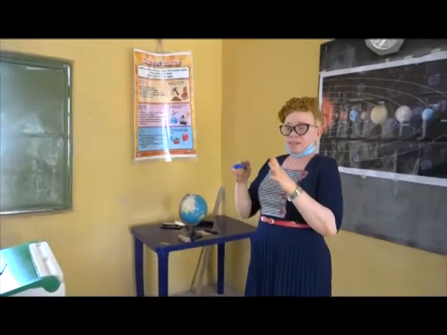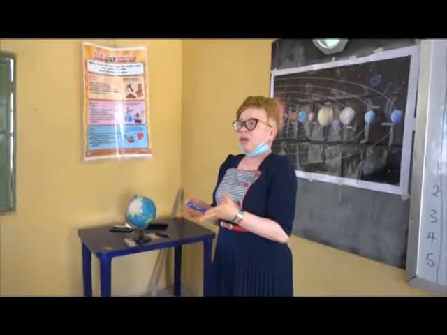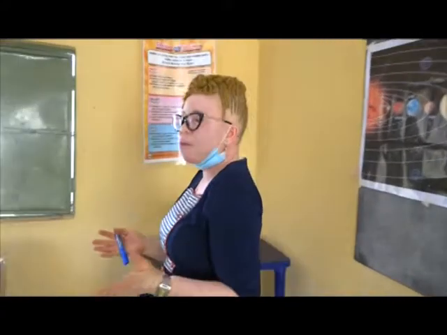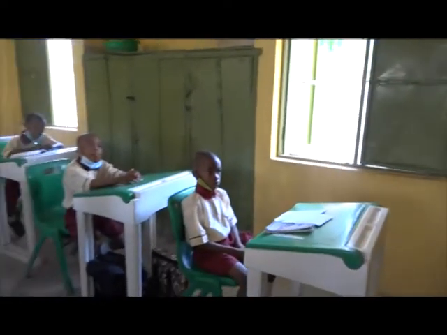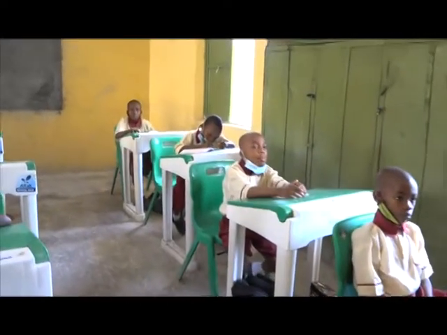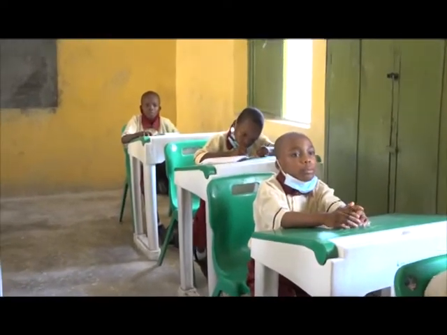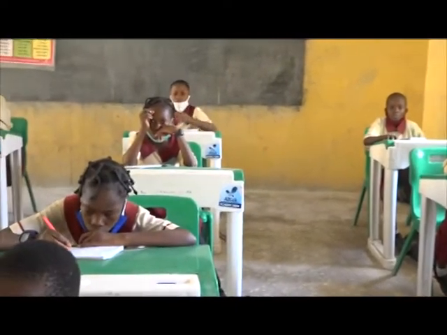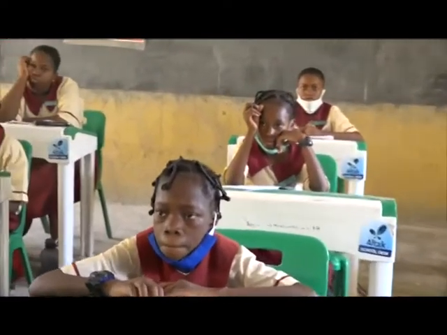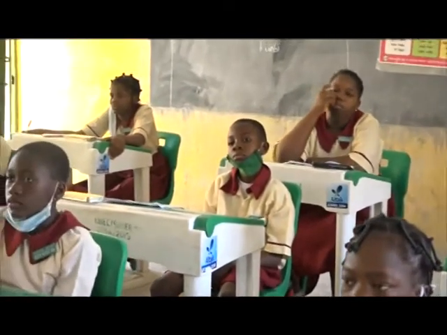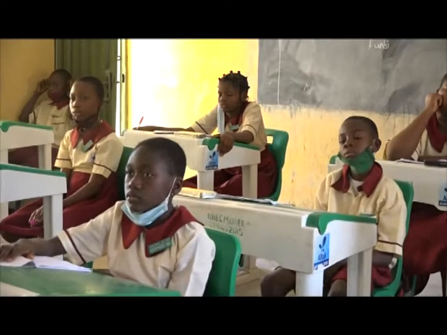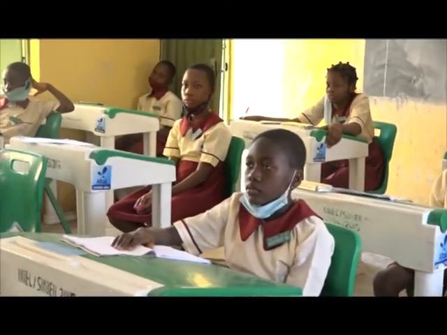And the Earth can inhabit living things. Why? Because it has oxygen around it. It can sustain life. There is oxygen in it. Most of the planets do not have oxygen that you can use to breathe in and out. But this one has a moderate temperature that can make us live in it, unlike other planets. So the planet is inhabitable. We can live on the planet. Living things can be sustained there, because it has sufficient gas for us to live. Plants can grow, animals can grow, we can get oxygen, carbon dioxide, all those things are in place for us to be able to breathe and live.